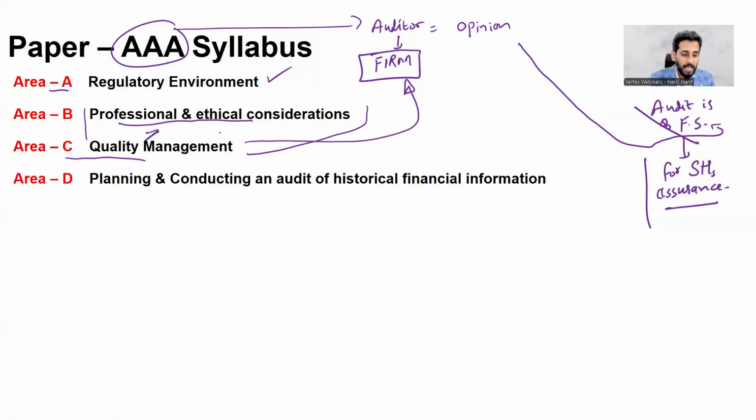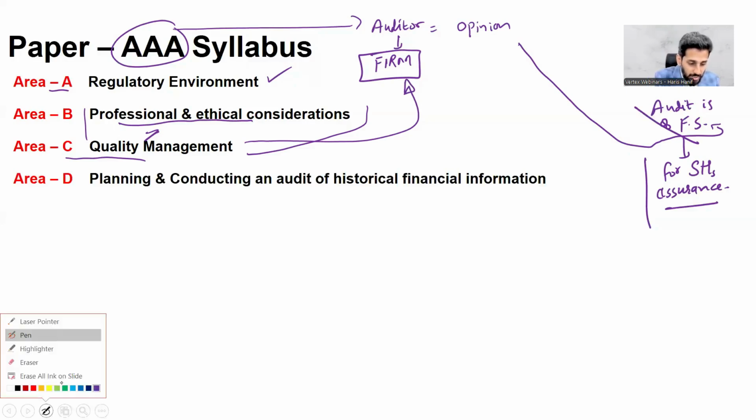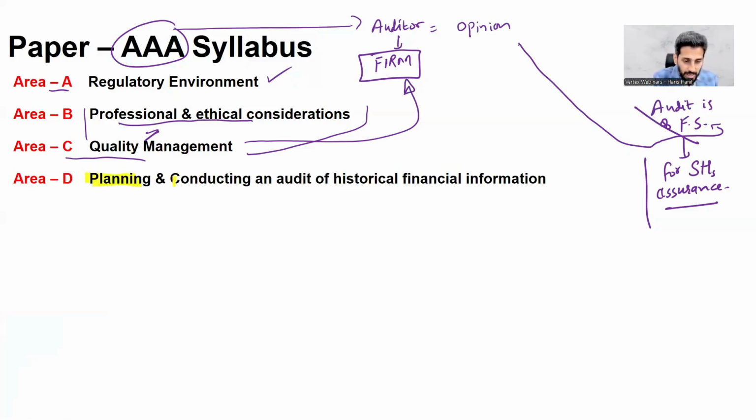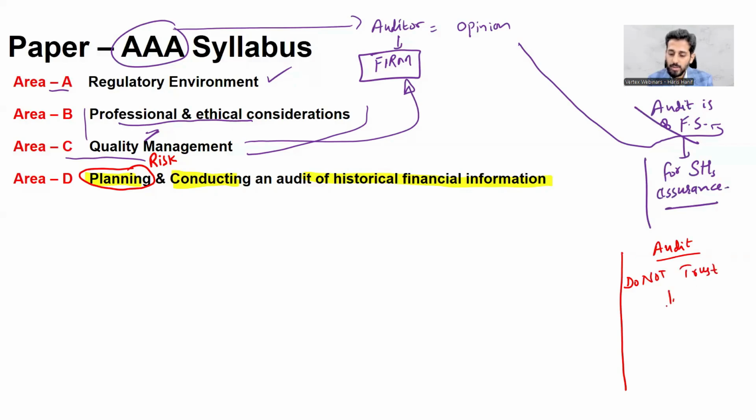Next area is planning and conducting the audit. Please note that I am highlighting planning and conducting the audit of historical financial information. Planning means risk assessment. As you all know, that's a very simple point. I want to write one thing. Regarding the audit: don't trust, cast doubt, and then verify.